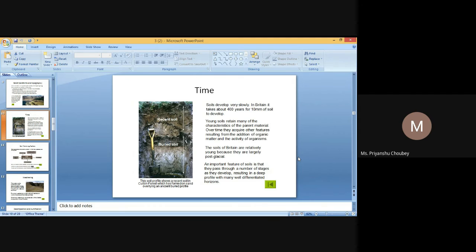Biological factors. The plants and plant residues help the soil particles to bind together. Gelatinous organic compounds extruded from roots bind soil particles together.